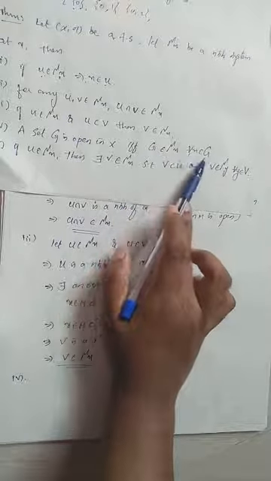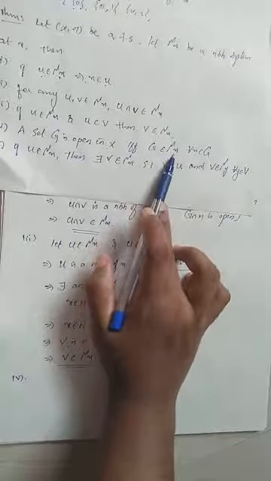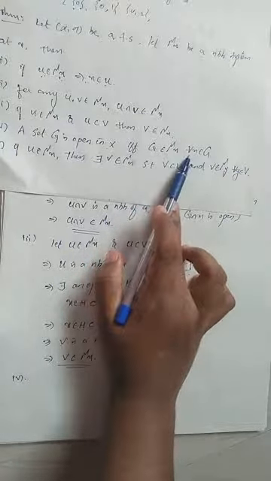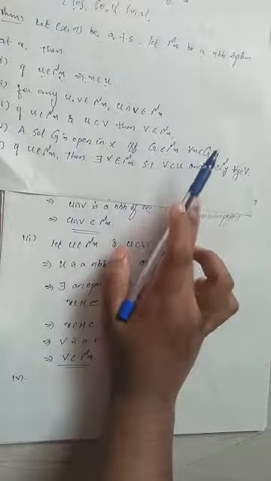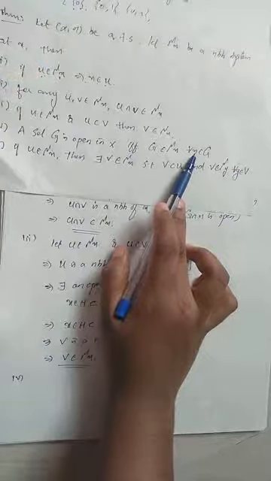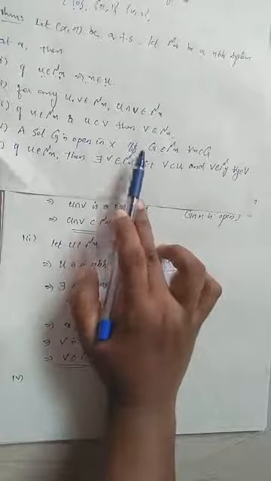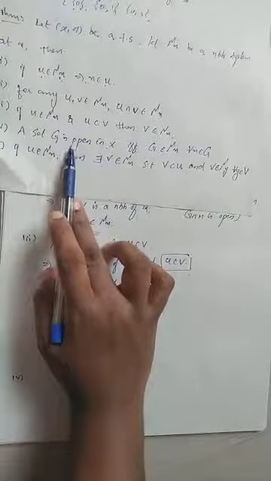What is the meaning of this? G belongs to mu x for every x in G means corresponding to every point in G, that belongs to its neighborhood system. That means for every point x in capital G, that capital G must be a neighborhood of x. That means G is a neighborhood of each of its points. Okay, and which is already proved in the previous class, and which is the necessary and sufficient criteria for a set to be open in a topological space.